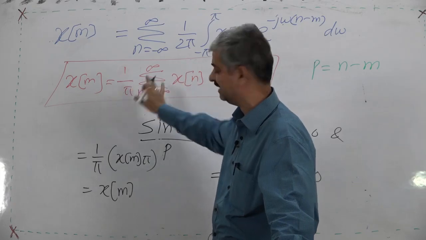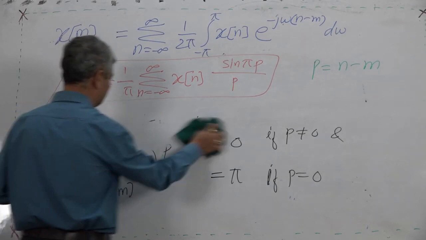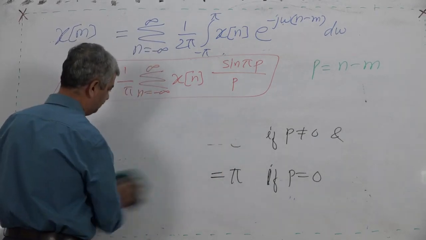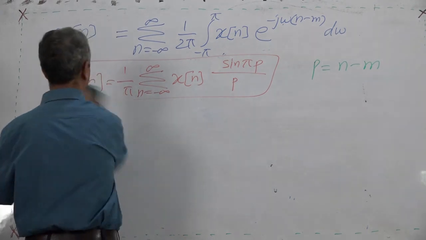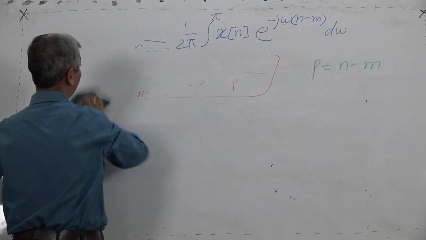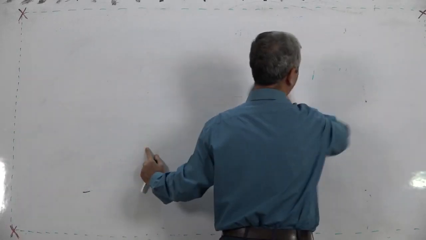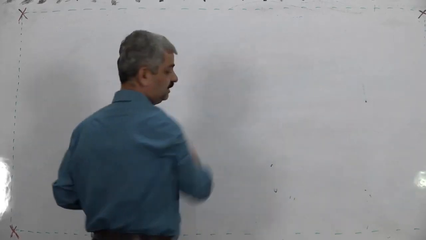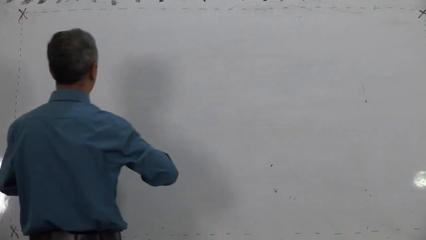So the answer is x m. So what is the end result of all this discussion, which is simply mentioned in a single sentence in the book, about the inverse DTFT formula? What we wanted was that in the inverse formula, the function g of omega comma m should be selected such that we are able to get a single value.